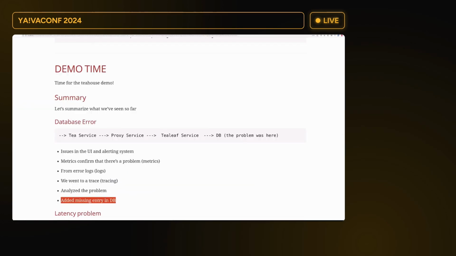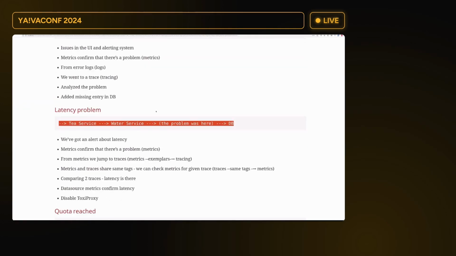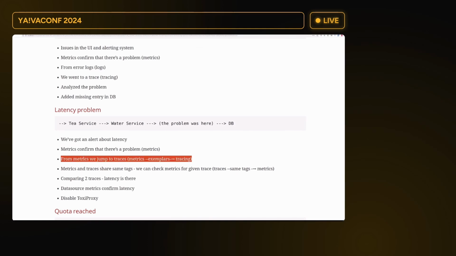So now let's look at the summary of this part. Here we had a latency problem. We started with the tleaf service, then we went to the water service, and the problem was in between the water service and the database. So what happened was we had an alert about latency, then the metrics confirmed that there's a problem. From metrics, through the exemplars, we go to tracing.